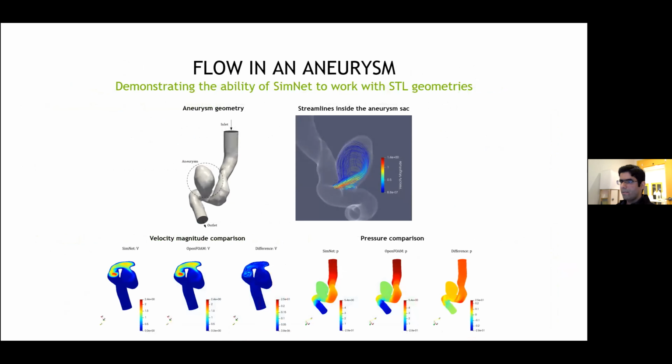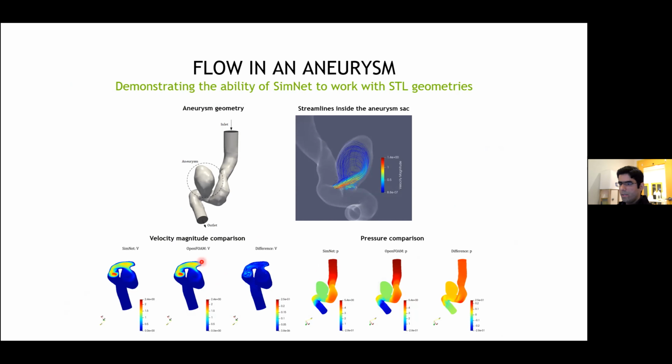The next example is flow in an aneurysm. In this example, we want to demonstrate the ability of SimNet in handling STL geometries. Using the SimNet tessellated geometry module, we simulate the flow inside the patient-specific geometry of an aneurysm, which is shown in this figure. The SimNet results for the distribution of the velocity magnitude and also the pressure developed inside the aneurysm are also shown in this figure.